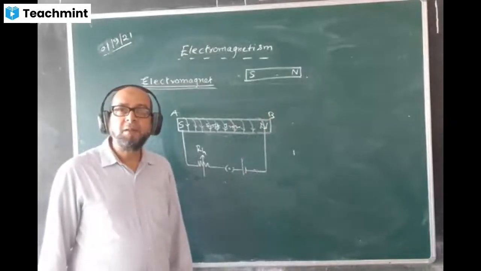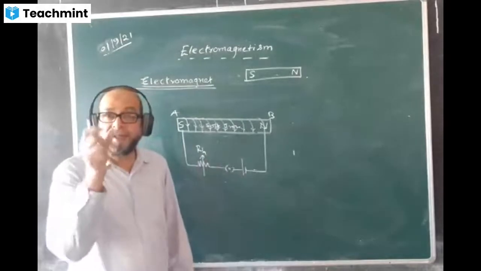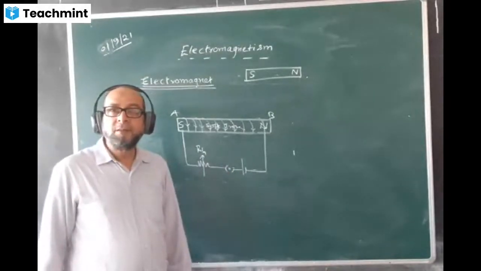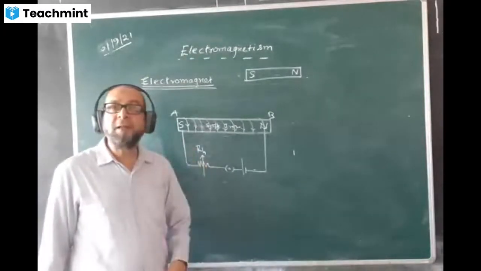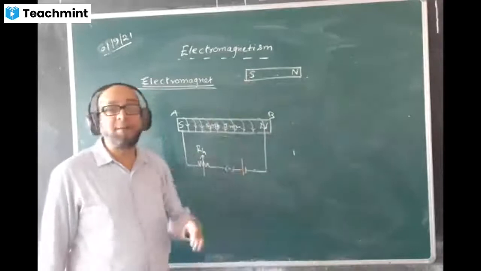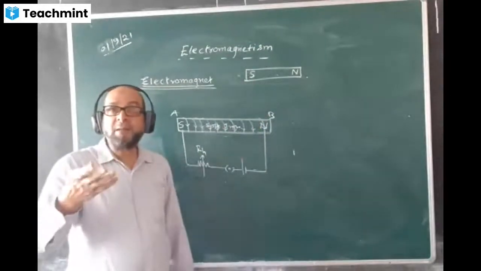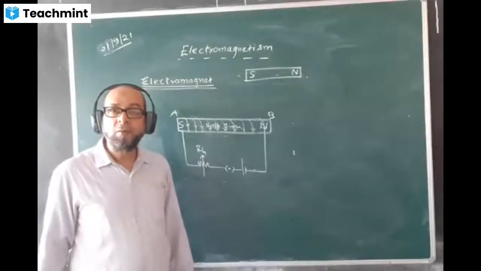Most electrical devices use electromagnets. There is a motor in it, and a motor requires an electromagnet. All those electrical instruments cannot use a permanent magnet because it is not available, and being permanent, natural type, you can't make it zero.